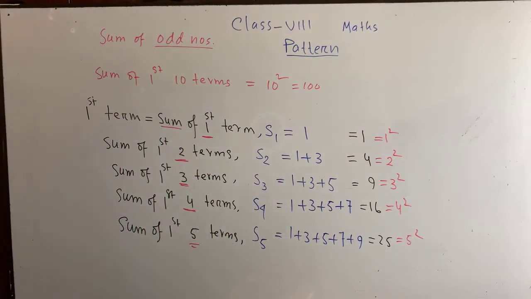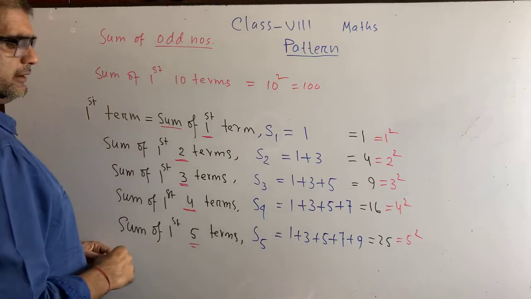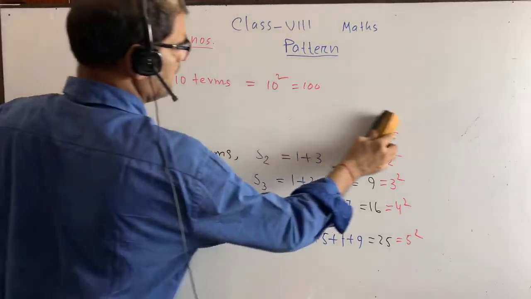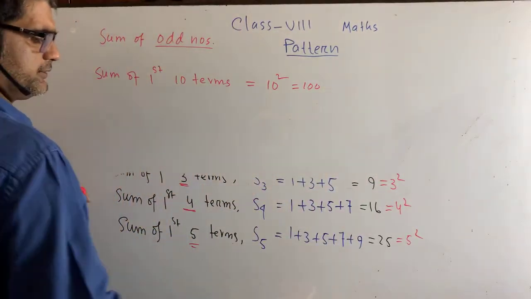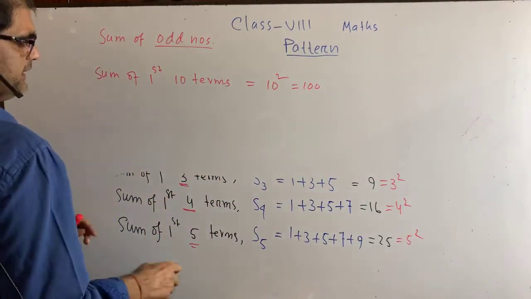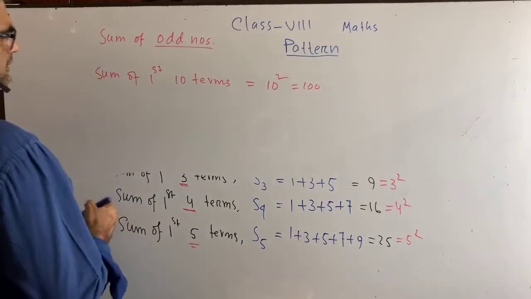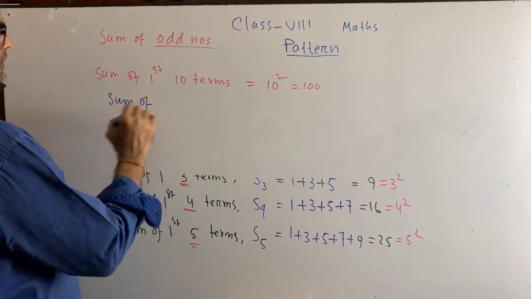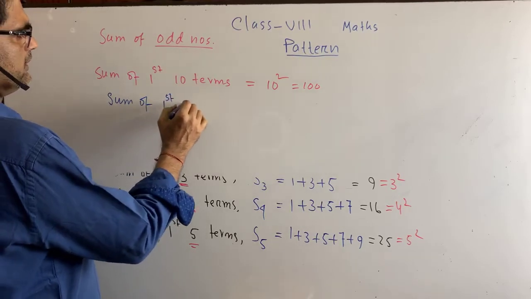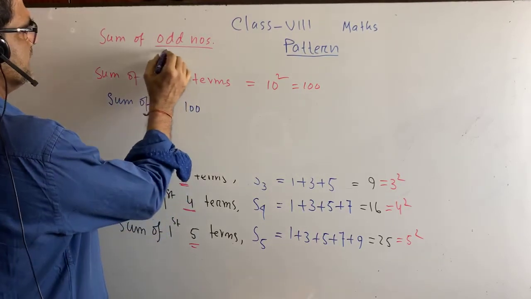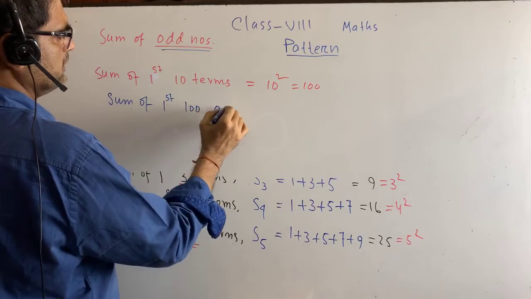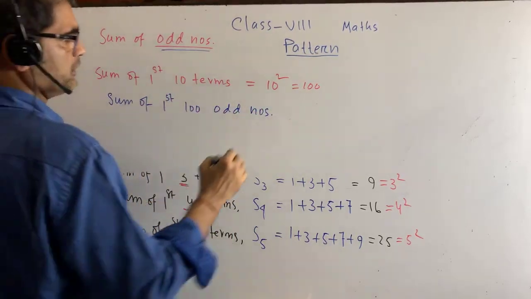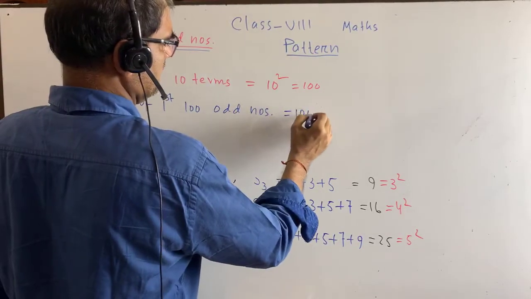Okay. If I give you another math to determine the sum of the first 100 terms. Suppose you are given a math like this. Sum of the first 100 odd natural numbers equals to what? 100 square.